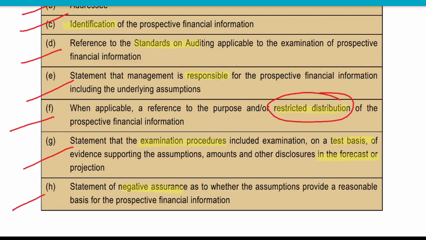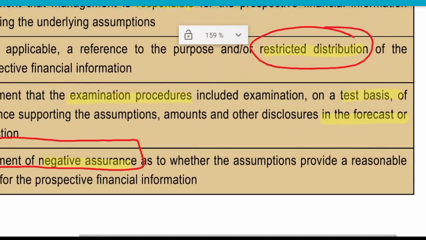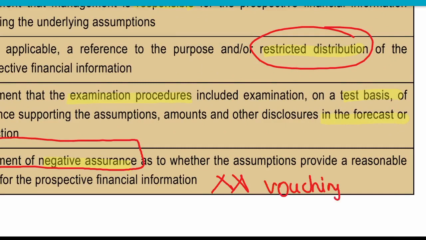Then if we are doing any negative assurance, if we are not providing any reasonable assurance, then we have to give a statement of negative assurance as to whether the assumptions provide a reasonable basis of assurance that okay, we are not able to give any assurance, we are not providing any assurance. We have to mention this thing that this is not a vouching of prospective financial information, right?